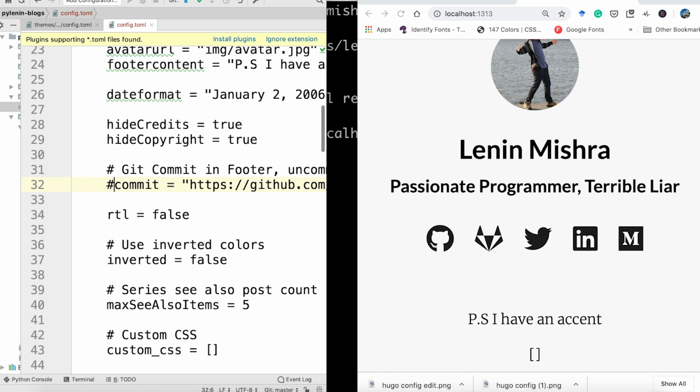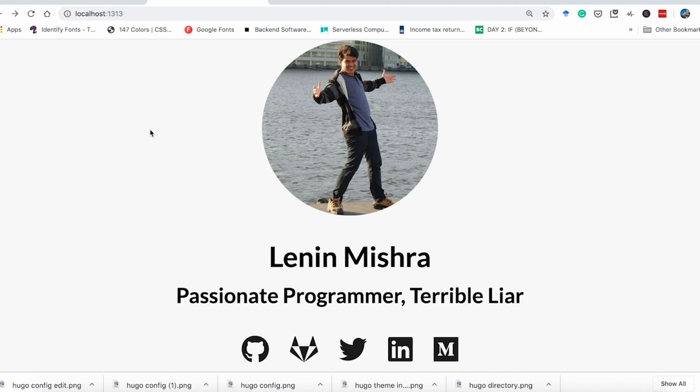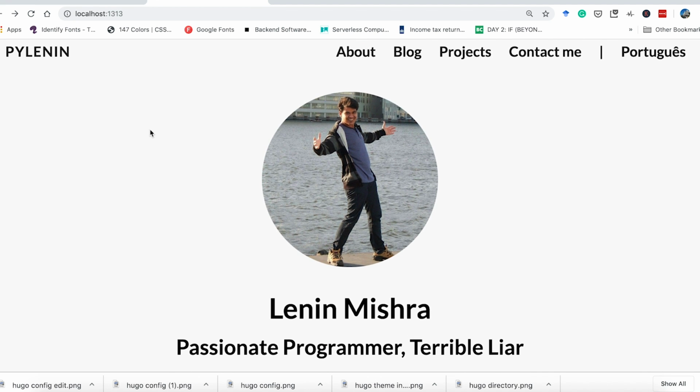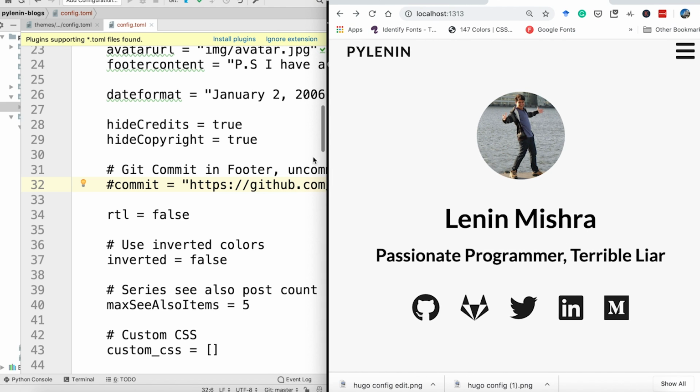So let's comment it out, and there you go. So we have a very clean footer. We have a very clean home page, I would say. This to me is really nice. I think this really works for me as a home page. I would love to have a blog site that looks like this.